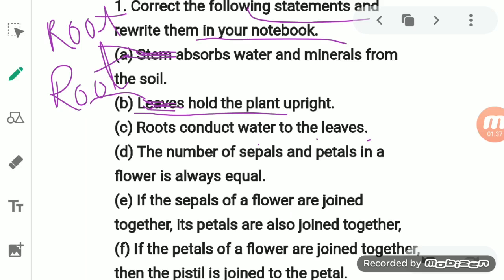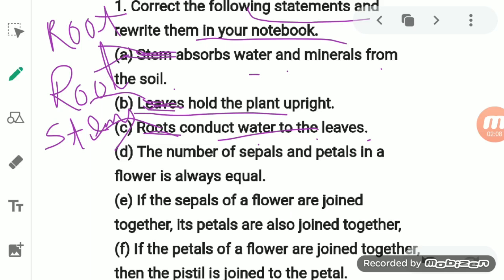You know that the root is there to absorb water and mineral from the soil. But later on, this water and mineral is conducted by the stem of the plant, which is responsible for carrying the water and mineral to the leaves. So it is not the root, but actually the stem. Okay, stems are responsible for that.